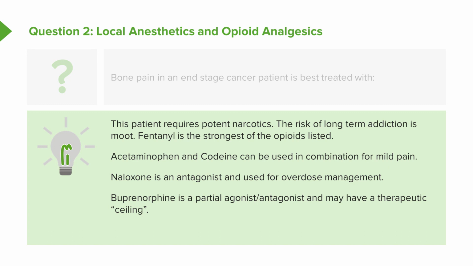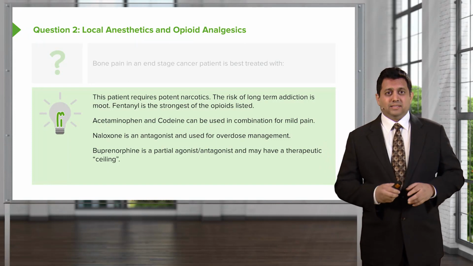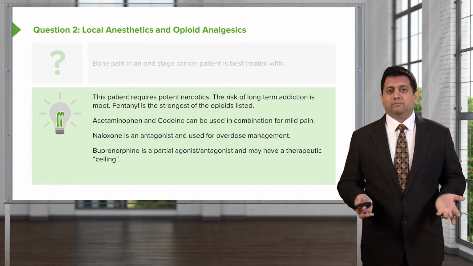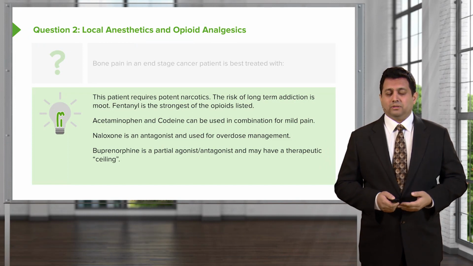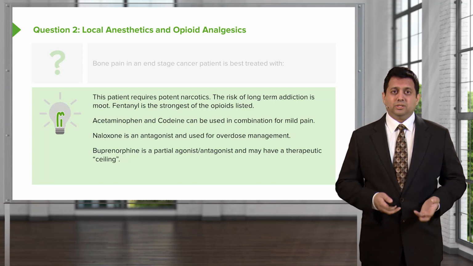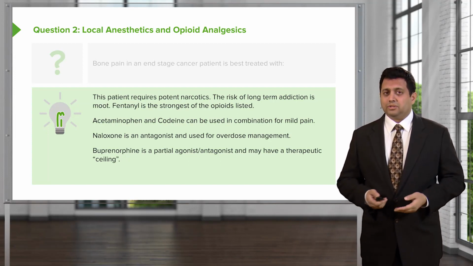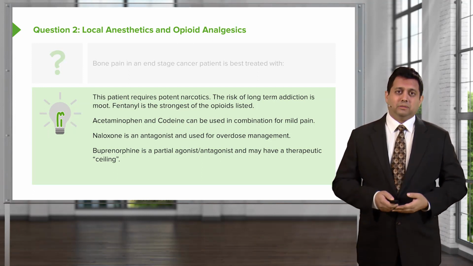Naloxone is an antagonist and is used for overdose management, so it's not really relevant here. And this last drug is a partial agonist and antagonist, and it may have a therapeutic ceiling. And the other problem is that if you have breakthrough pain, you can't really use more opioids because it's such a tight binder to the mu receptor. So the real answer here is fentanyl, and we use fentanyl patches or other types of administration of fentanyl to make sure that we control pain in these very unfortunate patients.